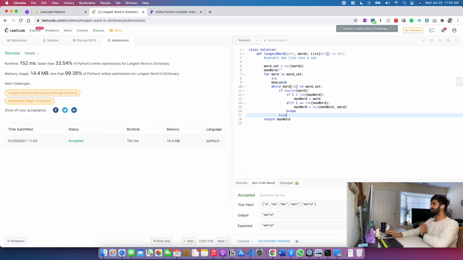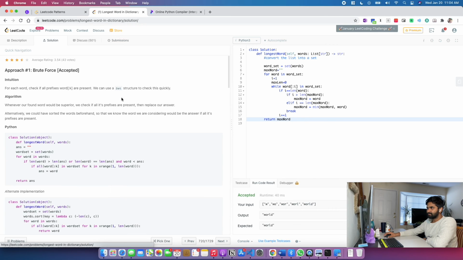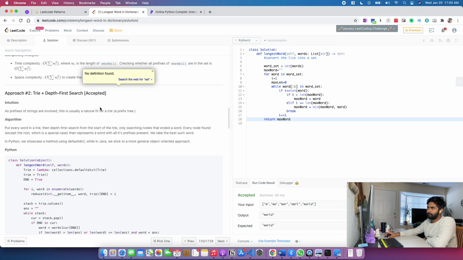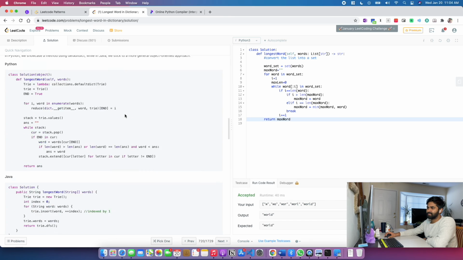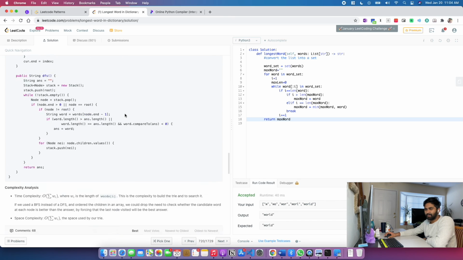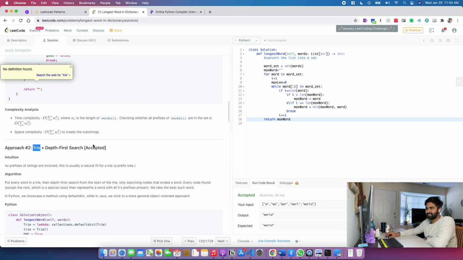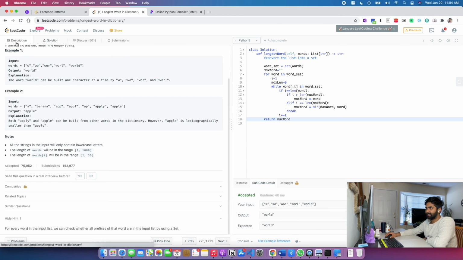I have a feeling that there must be a better way of doing it, but there is nothing I can think of right off the bat. This is the brute force approach. Set structure. Okay. Yeah, there's a TRIE approach. So I think we should try doing a TRIE, because this is the first thing that came into my mind.